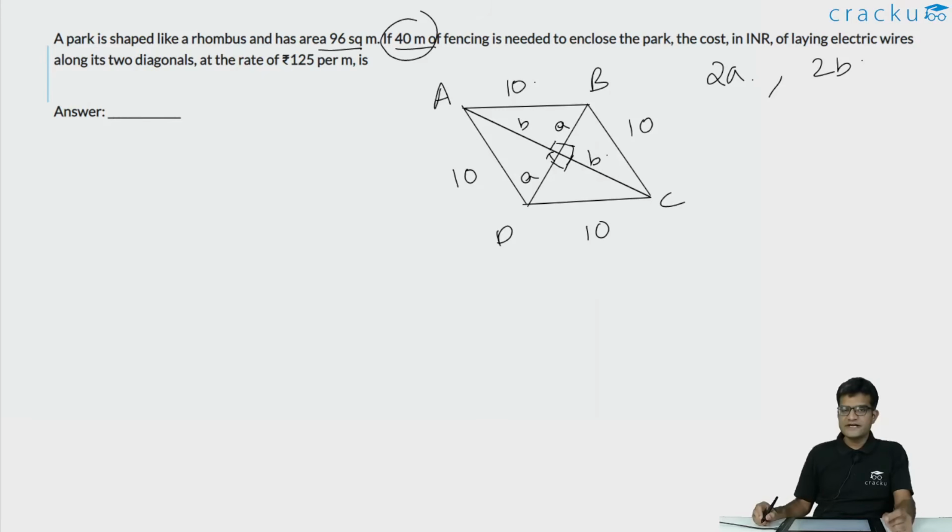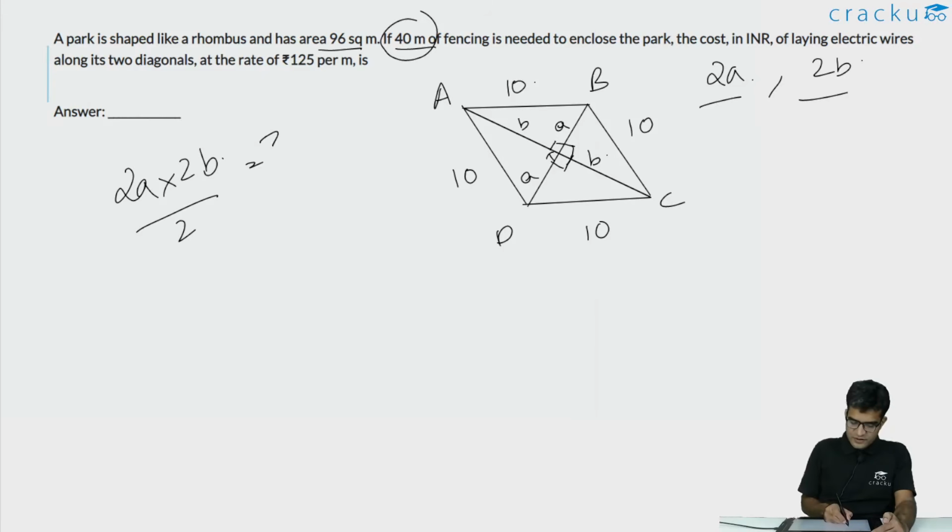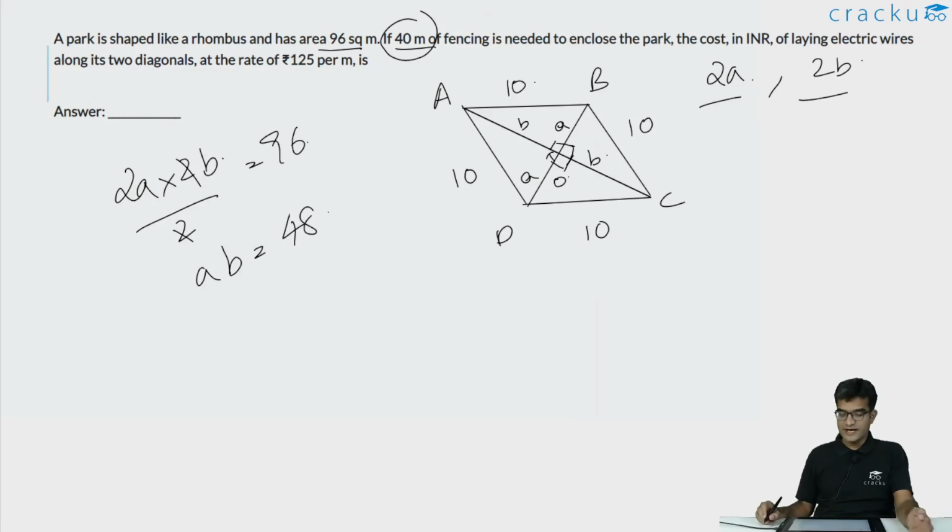Now we know that the area of a rhombus is the product of the diagonals divided by 2. In this particular case, one diagonal is 2a and another diagonal is 2b. So 2a into 2b divided by 2 is equal to 96, or the value of a into b is equal to 48. We also know that because they are intersecting at right angles, each of these is a right angle triangle. If you are looking at AOB, for example, a and b are the non-hypotenuse sides and 10 is the hypotenuse. So a square plus b square is equal to 100.